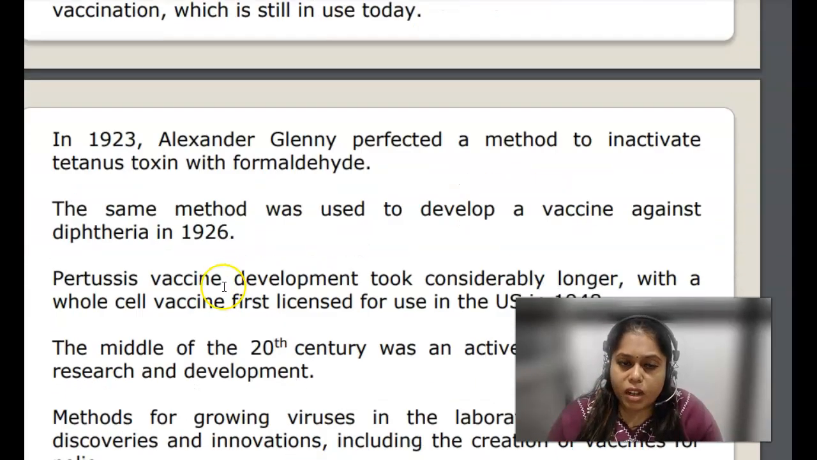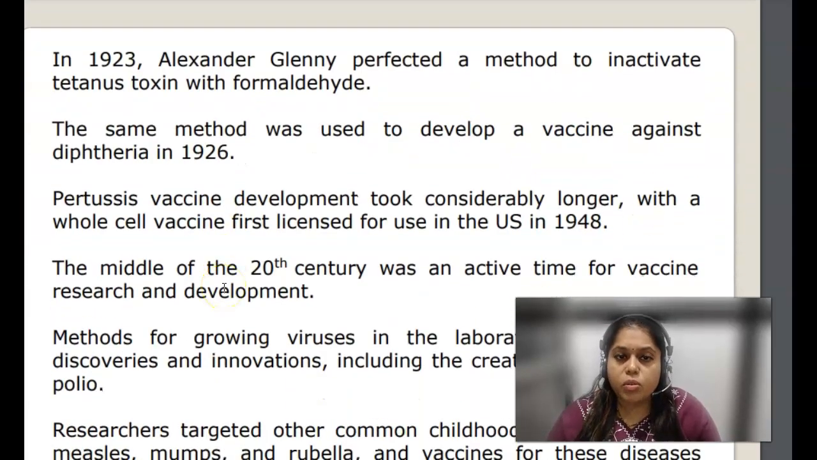A lot of other scientists, like Alexander Glenny, used a method to inactivate the toxins. For example, in 1923 he created a vaccine against tetanus toxin. He inactivated the tetanus toxin using formaldehyde. So what happened? It was no longer in a virulent form. Instead, it was in a suppressed form, and that was used as the vaccine against tetanus.